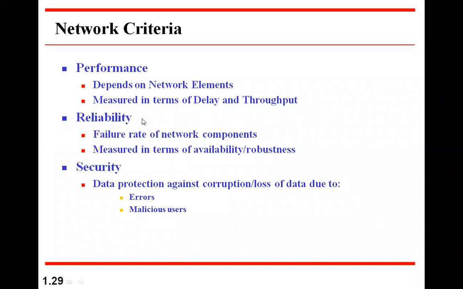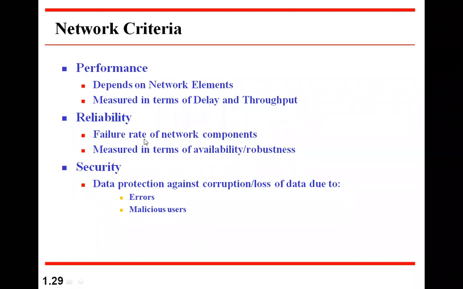Similarly, reliability. How reliable is the network? That means when you are using it, how frequently it fails, and if it fails, how fast it is restored. That's called MTBF, mean time between failures. And similarly, how accurately the data is received, whether it is corrected or not. These are called the reliability or robustness of the network.